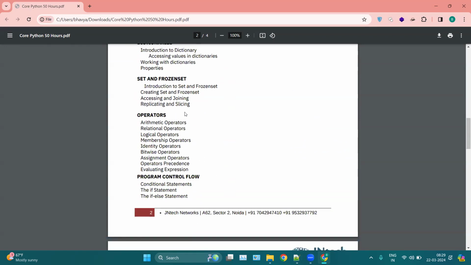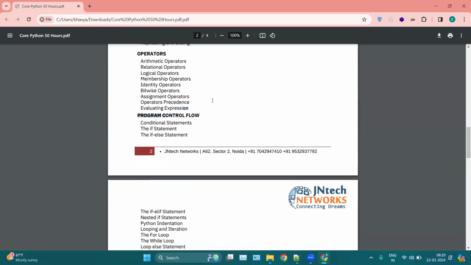Then we have operators. In Python, we have many operators like arithmetic operators, which are plus, minus, multiplication sign, etc. Relational operators, logical operators, membership. Each has its use case and specific purpose. So we will discuss where we can use which operator. Then we have control flow.